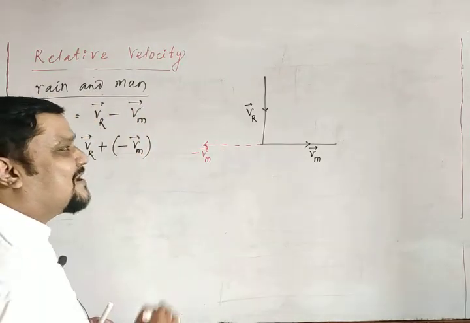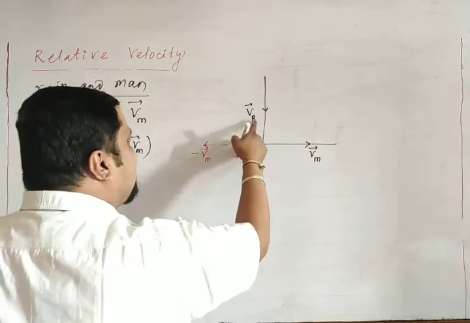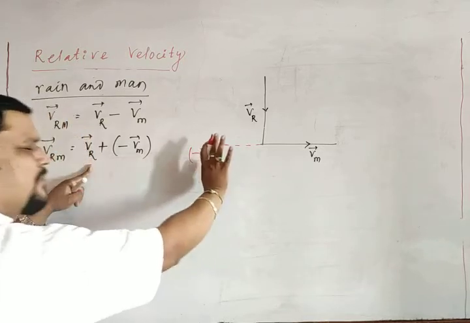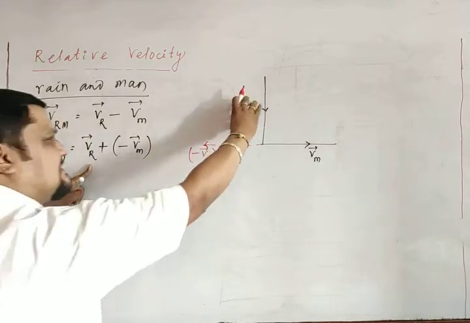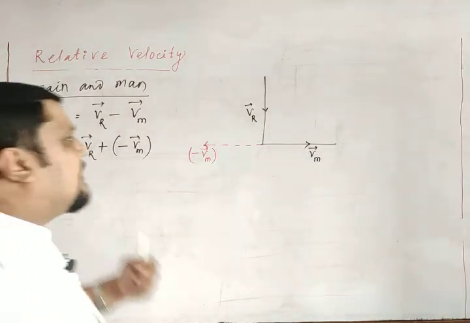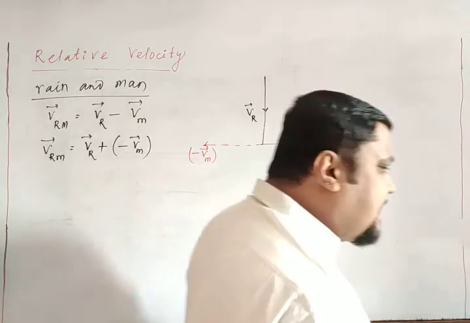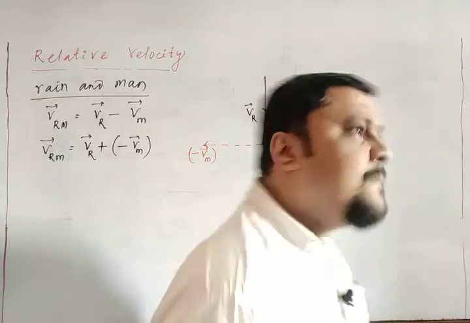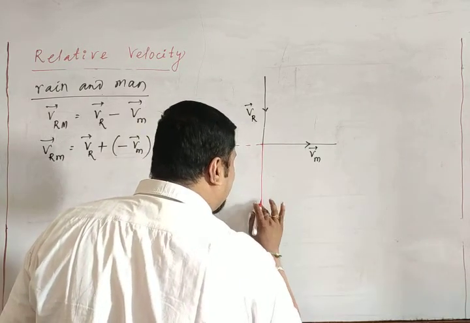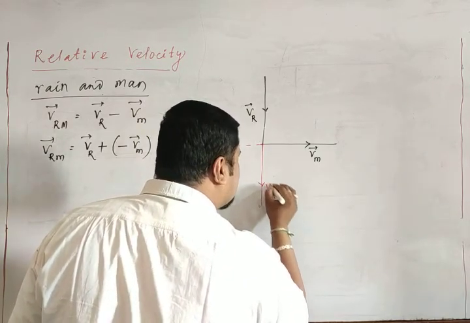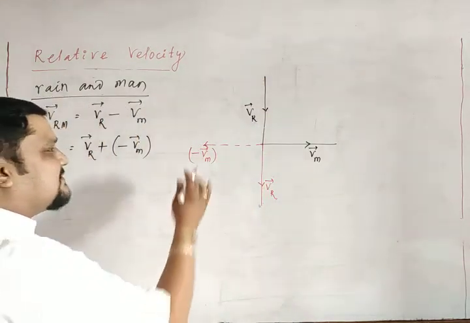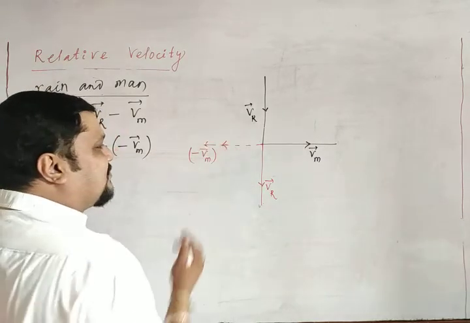I have given this, this is your homework. So what is the resultant of these two? Vr and minus vm are the two vectors. Consider this is one vector. Don't bother about minus or plus whatever. This is a vector, this is a vector. There are two vectors acting like this. Then what is the resultant? So we can make this, or the rain, you can show like this. There is a doubt in your mind, I got it. How can we make this a parallelogram law? Rain is falling, it is falling means the direction I can show like this. So now it is clear. These are the two.